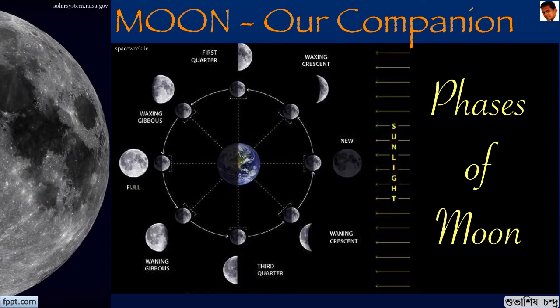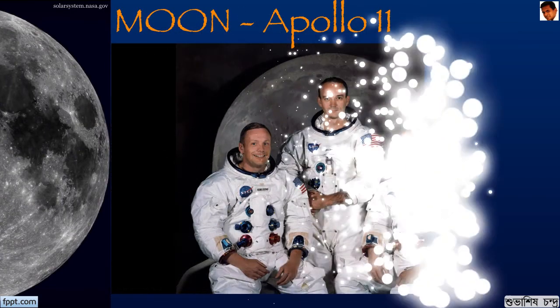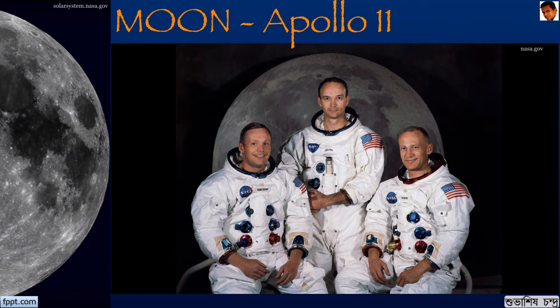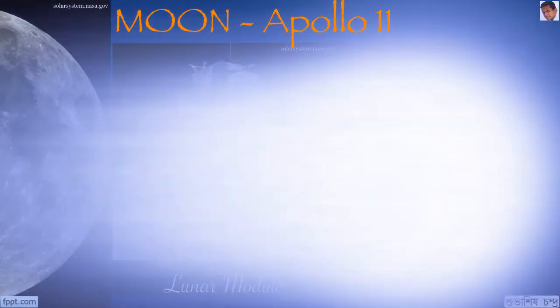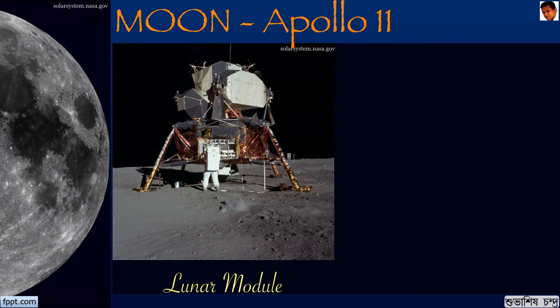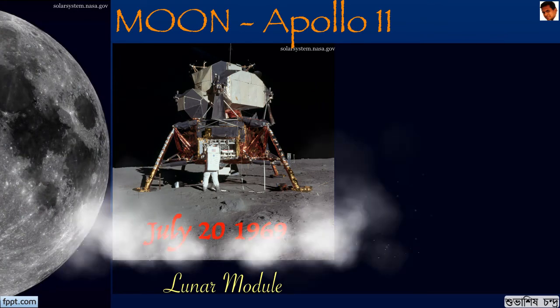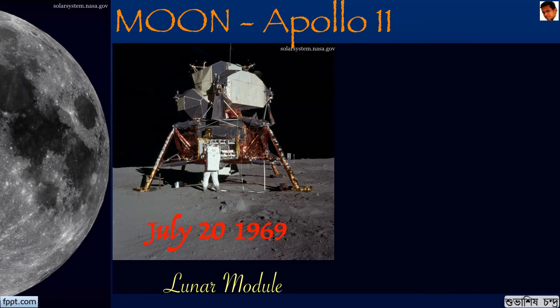No story of moon is possible without the introduction of these three fine young gentlemen: Neil Armstrong, Michael Collins, and Edwin Aldrin. They were the members of the Apollo 11 mission launched on July 16, 1969. This mission took the first human beings on the surface of the moon in this lunar module, the Eagle. They landed on the moon on July 20, 1969.